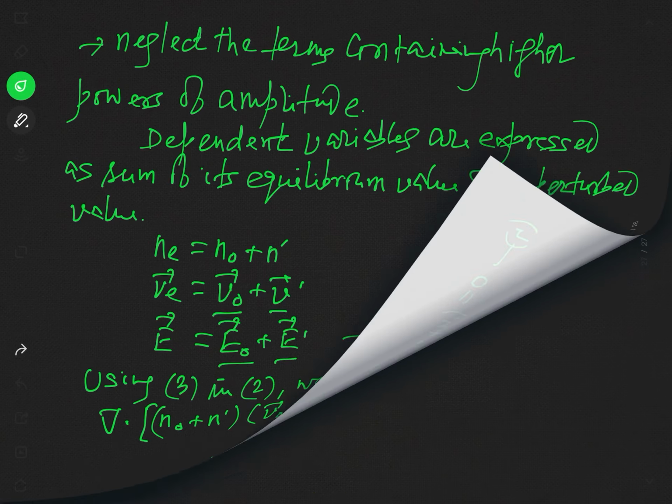Before solving this equation, one thing is very remarkable here: the equilibrium quantities actually express the state of plasma in the absence of oscillation. That is, when the electron is not disturbed, no oscillation takes place. In that condition, we write the equilibrium part of all the dependent quantities. Since we have assumed a uniform neutral plasma at rest before the electrons are displaced, what will be the value of different quantities?